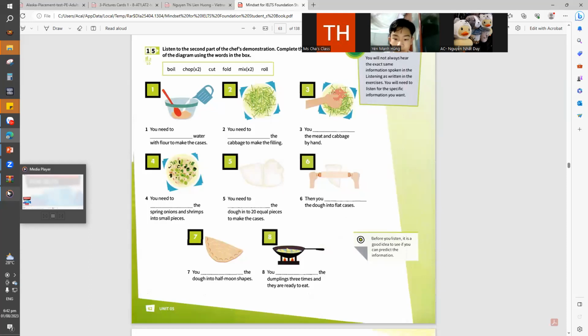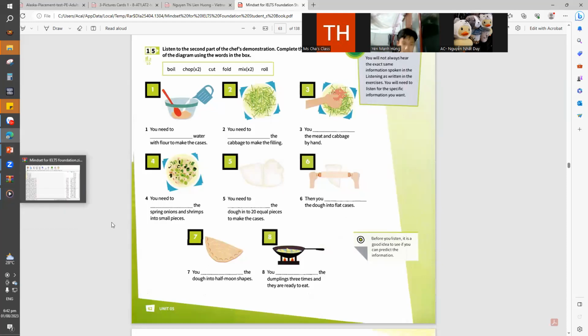Make sure you don't put too much filling in at this stage, otherwise you won't be able to close the cases, and all the filling will come out when it's cooking. Then, fold them into half-moon shapes. Finally, boil the dumplings 3 times, and there you have it. Delicious half-moon dumplings ready to eat.